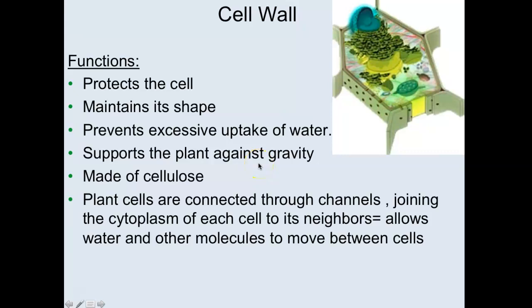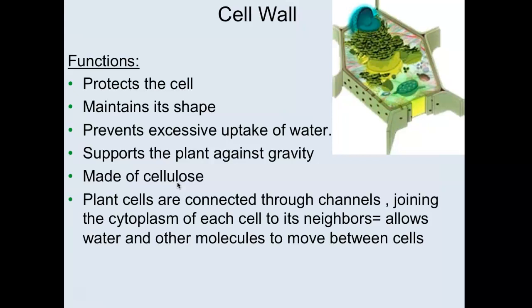So the plants don't have a bone system, or a structural system like we do to hold ourselves up against gravity. They have walls that make them rigid, and then those walls can get even tougher with wood, but it supports the plant. Cell walls of plants are made of cellulose. So this cellulose is only in plants. I want to make that very clear. Their walls in fungi are made of chitin. I talked about that in chapter 3.